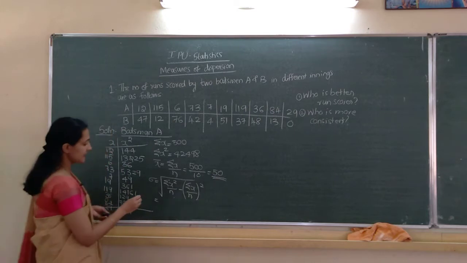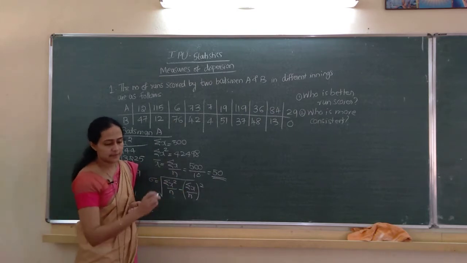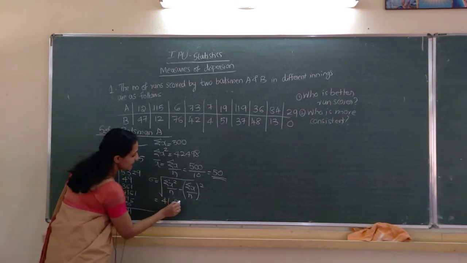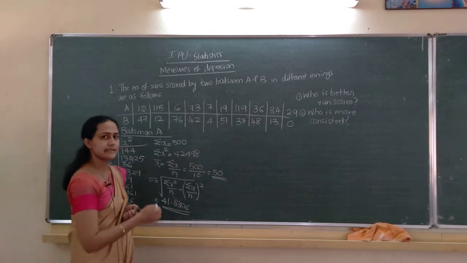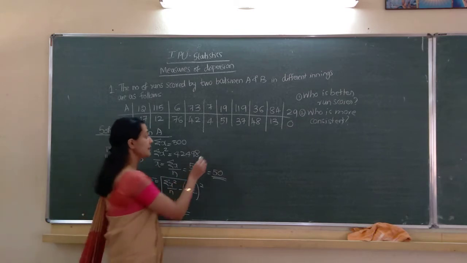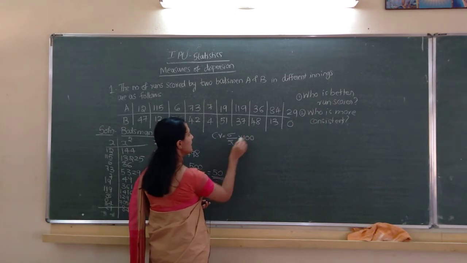You can do the same in the calculator. The answer is 41.8306. Next CV equal to sigma divided by x bar into 100.